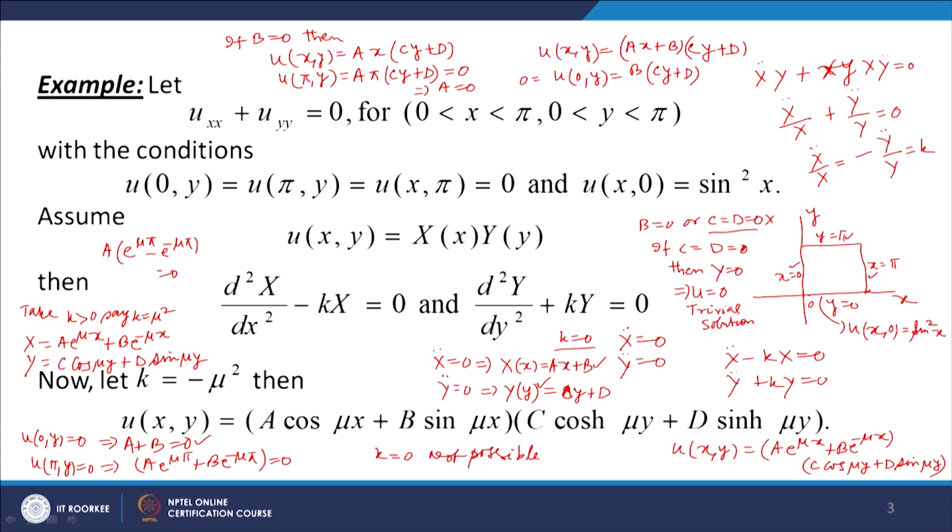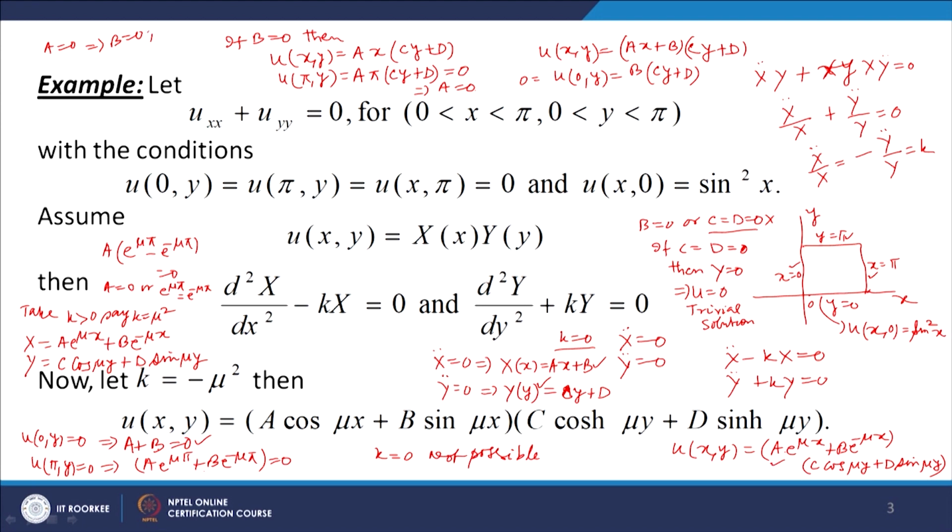Okay. Now if A is equal to 0, then B equal to 0 and we get the trivial solution.